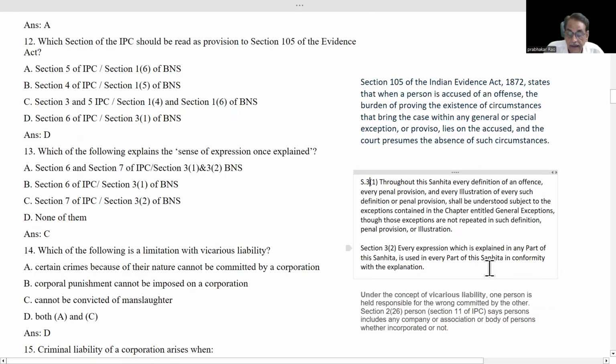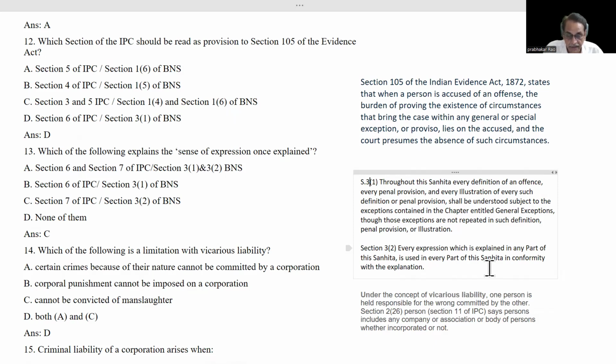But in BNS, general explanations has been clubbed with the preliminary chapter. That's why section 2 is a definition section. Similarly, section 3 is also a general explanation section.